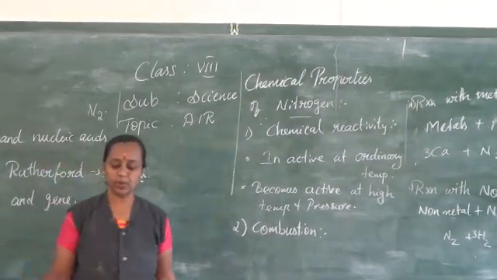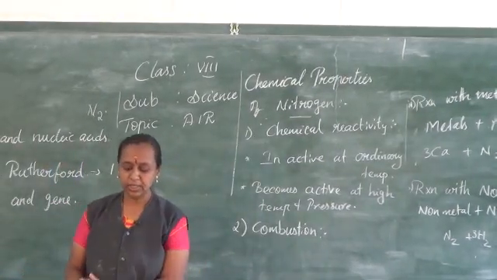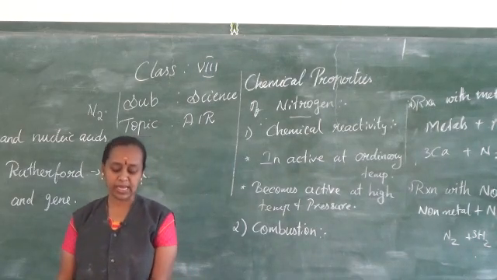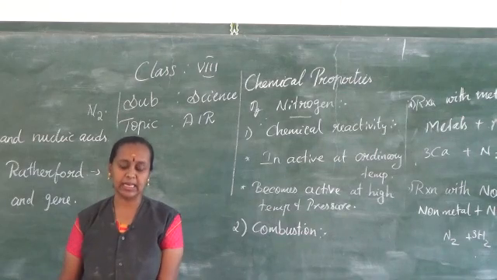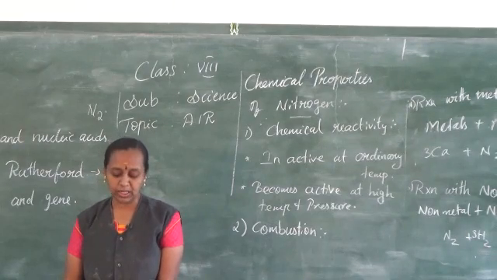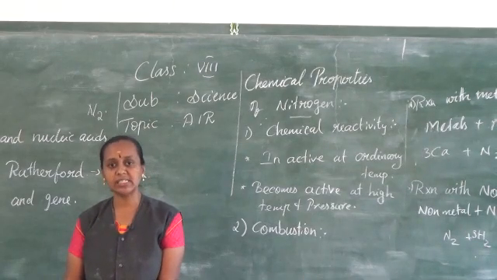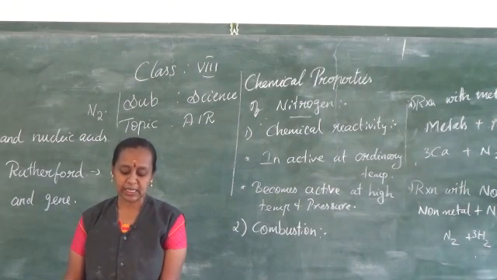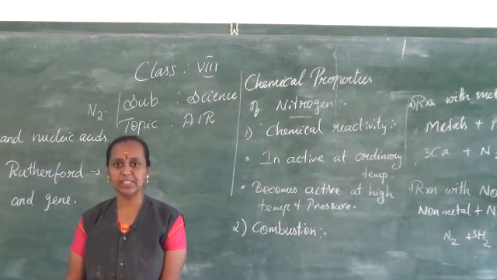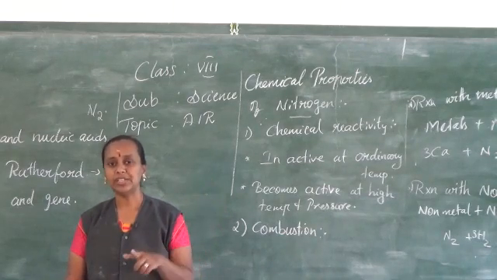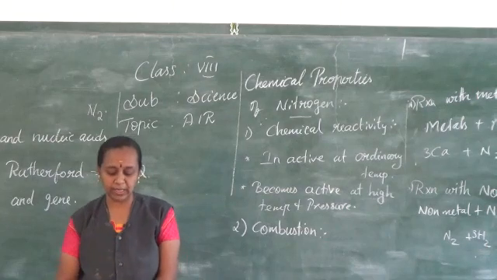Now we are going to see about the uses of nitrogen. So please have your book with you. Liquid nitrogen is used as a refrigerant. It provides an inert atmosphere for conducting certain chemical reactions. It is used to prepare ammonia, which is then converted into fertilizers and nitric acid. It is used as a substitute for compressed air in tyres. When you go to the petrol bunks, you can see N2 given, the nitrogen gas tanks will be there.